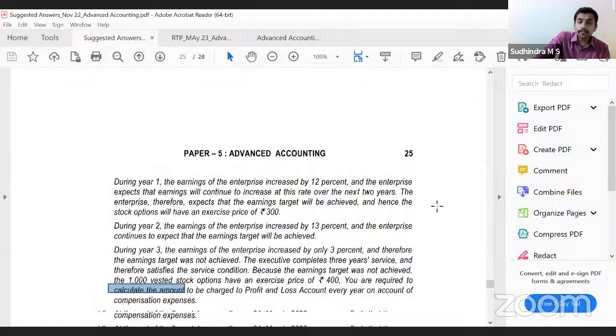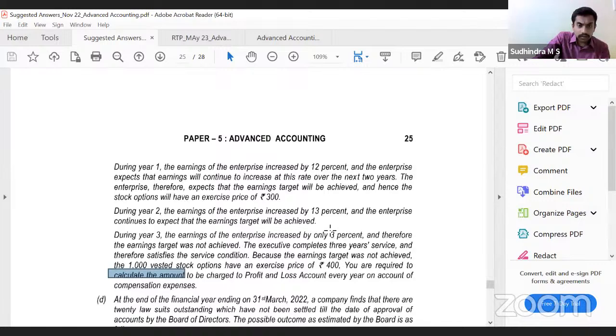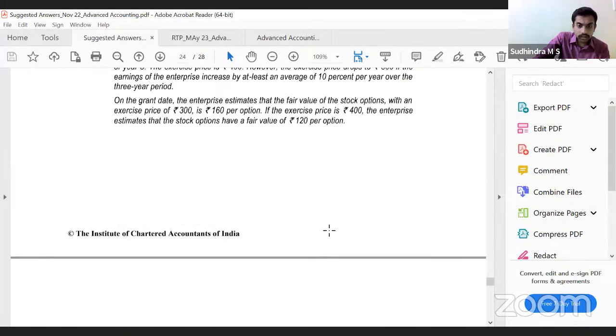Can we look into some of the questions? Yes. Again, first we'll go to the question paper, last exam. It was asked for 5 marks. Where is the question? I think it's here.